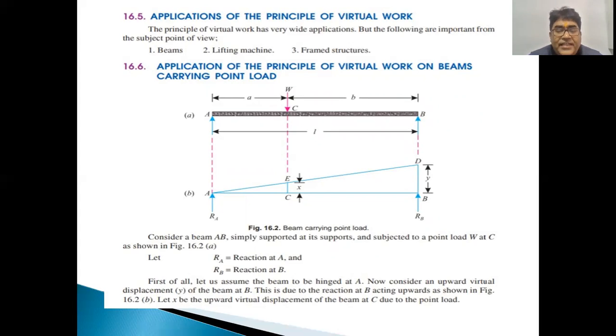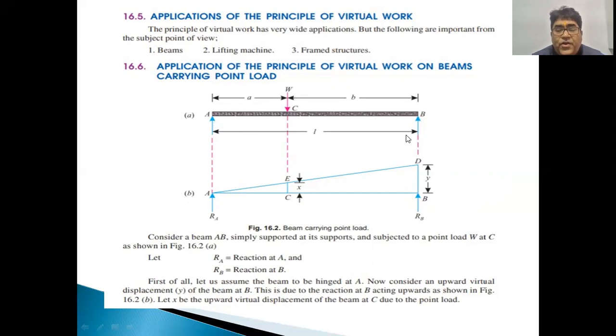As you can see, here is a beam AB of length L, and at a distance of small a from point A, at point C, a load W is acting. The remaining length will be b, that is, a plus b is equal to L. Now, the reactions will be produced at point A upward and point B upward.